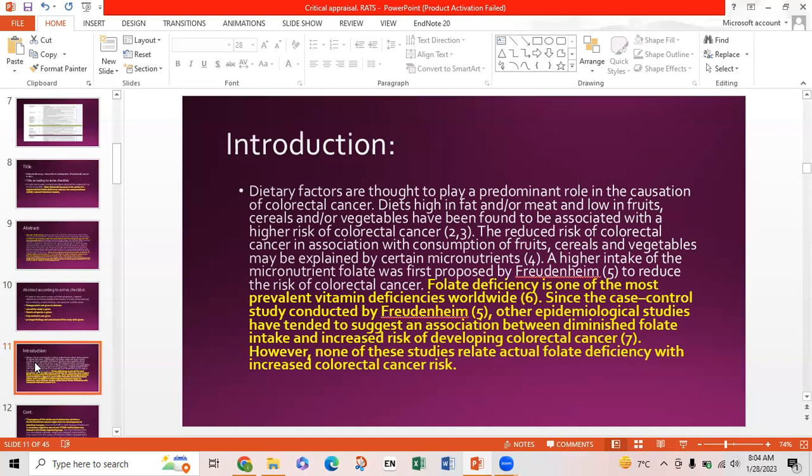A higher intake of the micronutrient folate was first proposed by Freudenheim to reduce the risk of colorectal cancer. Folate deficiency is one of the most prevalent vitamin deficiencies worldwide. Since the case control study conducted by Freudenheim, other epidemiological studies have tended to suggest an association between diminished folate intake and increased risk of developing colorectal cancer.